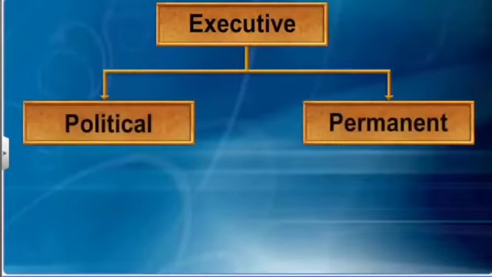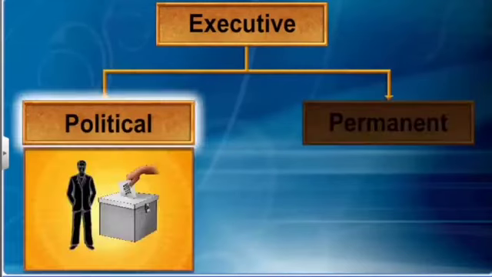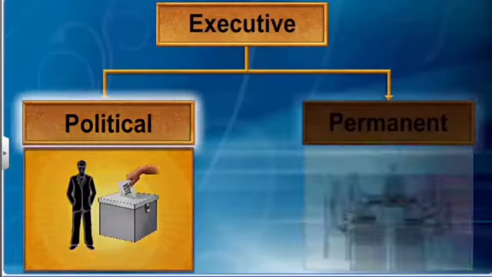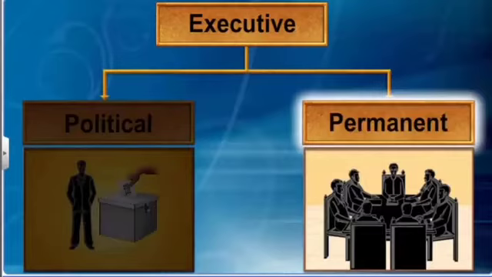The executive has two categories: political and permanent. The political executive consists of political leaders who are elected by the people for a specific term. The permanent executive includes members who are appointed on a long-term basis. These members remain in office even when the party in power changes.